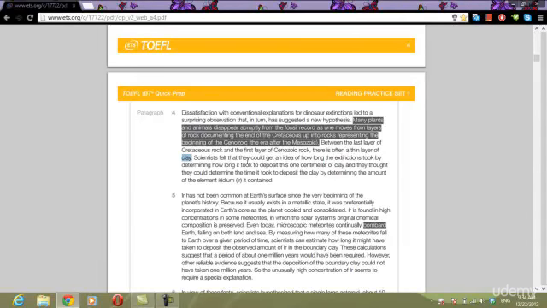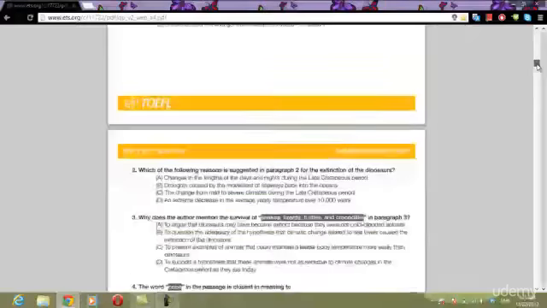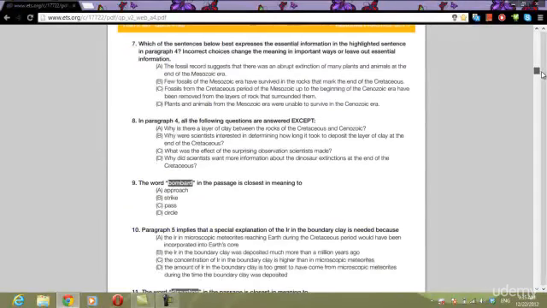Between the last layer of the Cretaceous rock and the first layer of the Cenozoic, there's often a thin layer of clay. Okay, it doesn't tell us why there's a layer of clay. Scientists felt that they could get an idea of how long extinctions took by determining how long it took to deposit this 1 centimeter of clay. Still doesn't tell us why there's clay. So actually that choice is our answer. It mentions the clay. It tells us why they're interested in the clay, but it doesn't tell us why there's a layer of clay.